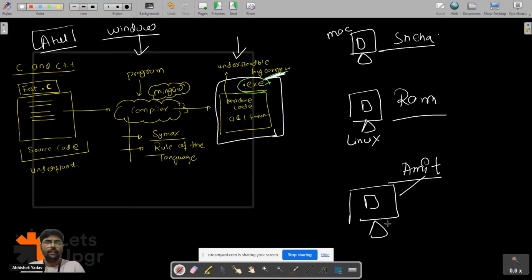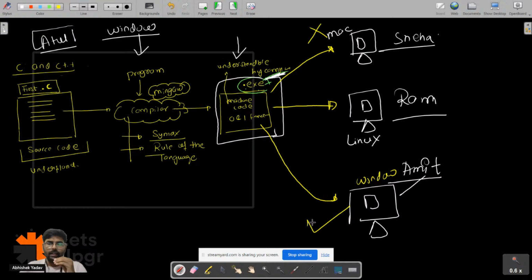So the moment Atul shares this executable file to Sneha, it will not run on the MacBook. Similarly, when Atul shares this executable file to Ram, it will not run on Linux. Similarly, when it is shared to Amit, that is on the Windows machine, then it will work.